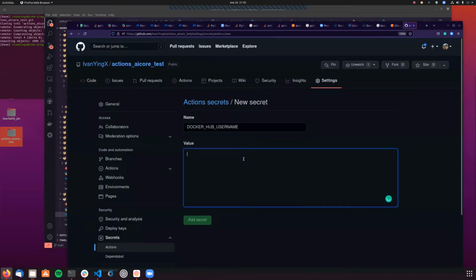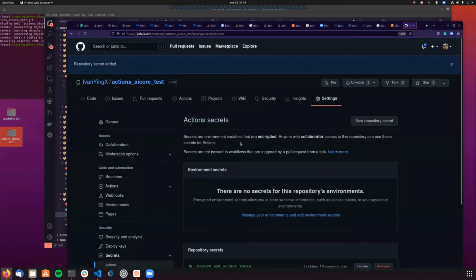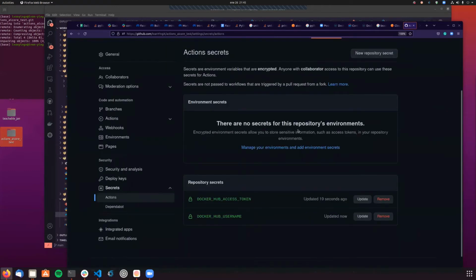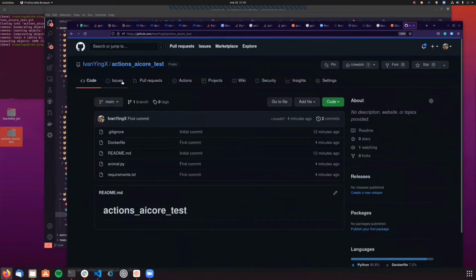Copy, paste, and in my case, that's it. We already have our secrets that no one else is going to be able to get access to. So this is only accessible by GitHub Actions, or by the environment variables that are set in our GitHub repository. But you can see that, for example, in this case, this repository is public, anyone can access it, but those secrets are hidden from anyone that is connected to our repo.